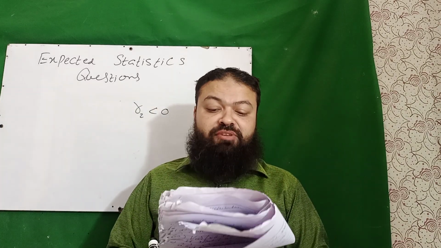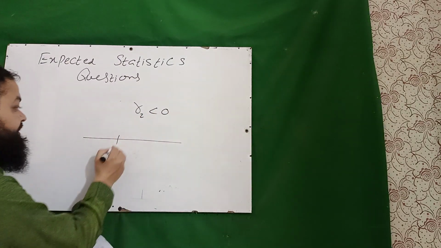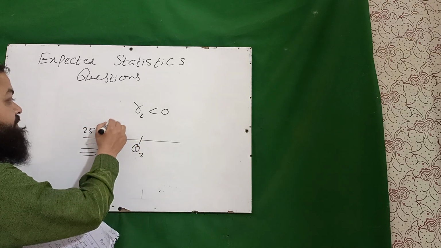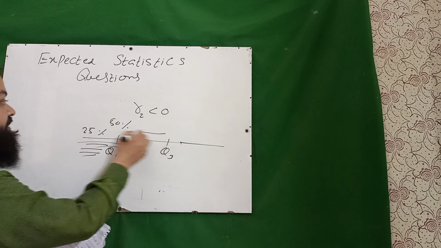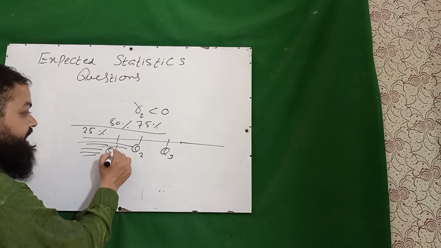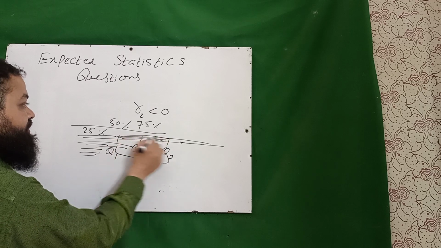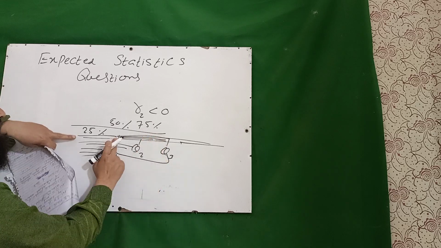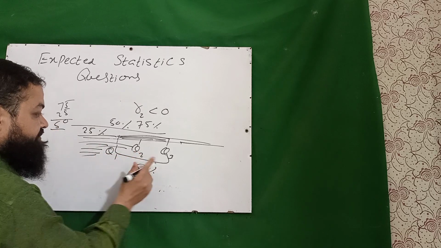Next question, the difference between third and lower quartile contains what percent of values? Very important one. It is Q1. 25% values are lying below Q1. It is Q2. 50% values are lying below Q2. It is Q3. 75% values are lying below this much. But the question is, how much percentage of the values between Q1 and Q3? It is 25, it is 75. And that is actually this much. We have to calculate this one. So what will you do? 75 minus 25. This whole is 75 and this is 25. 75 minus 25 is 50% values lie between Q1 and Q3.